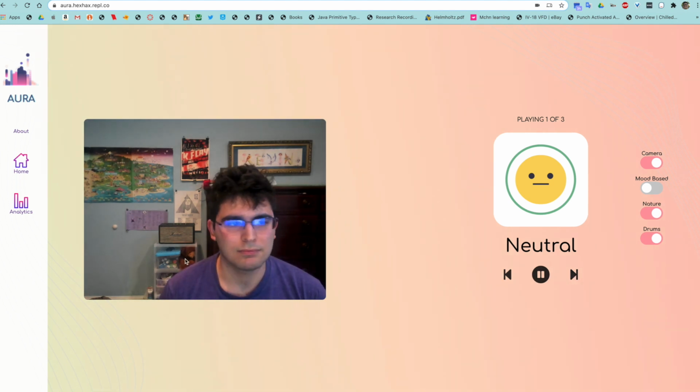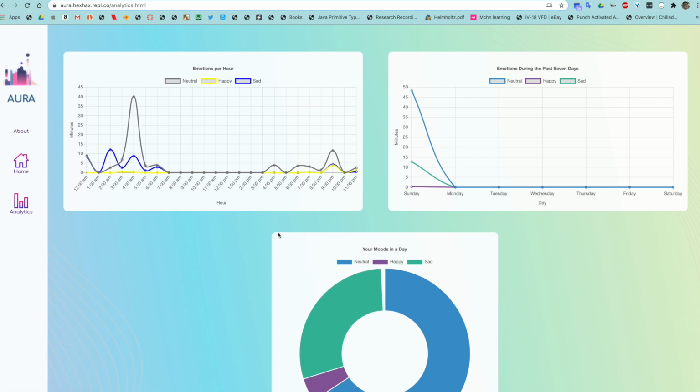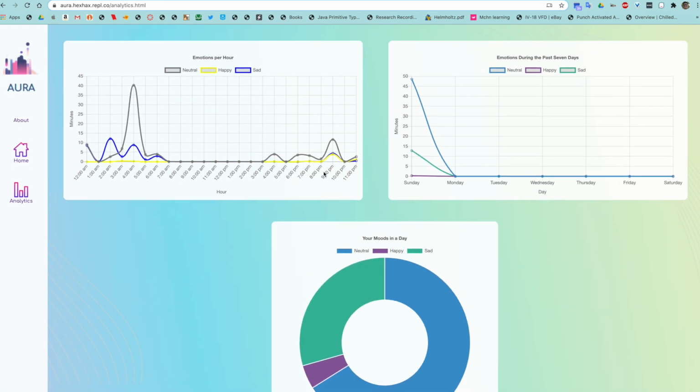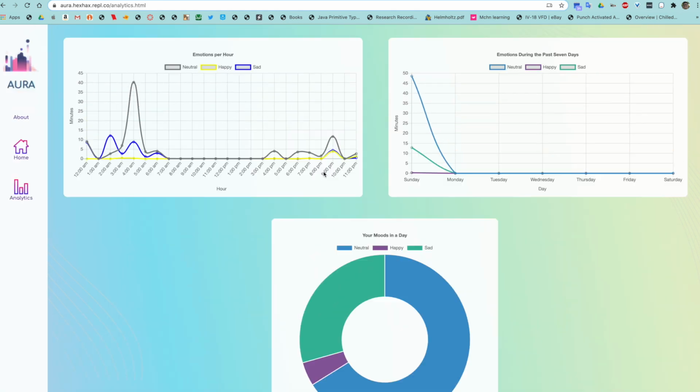After listening to the music a bit, we can move over to the analytics page to see a summary of all the previous emotions logged on the site, both by day and by week.